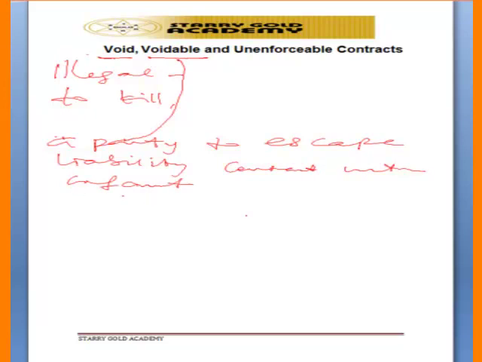The contract is binding on the adult who entered into the contract with the infant, but it is not binding on the infant, except if it is a contract for necessaries. Okay, so take for example, an adult promises to sell a car to an infant and the infant promises to pay.